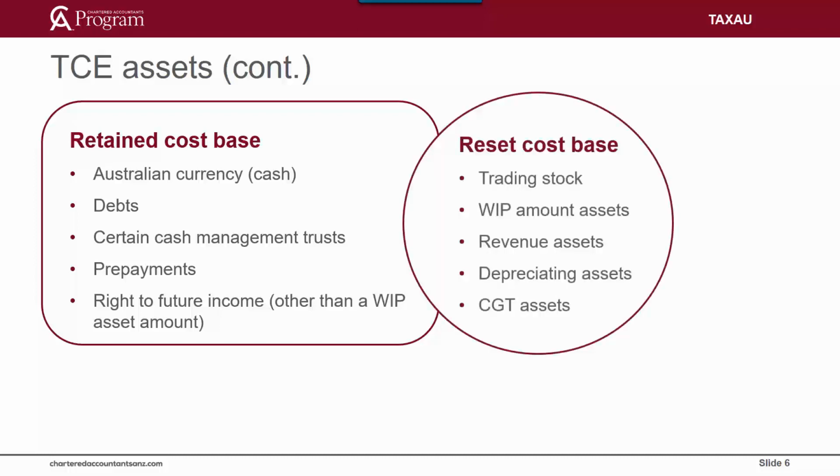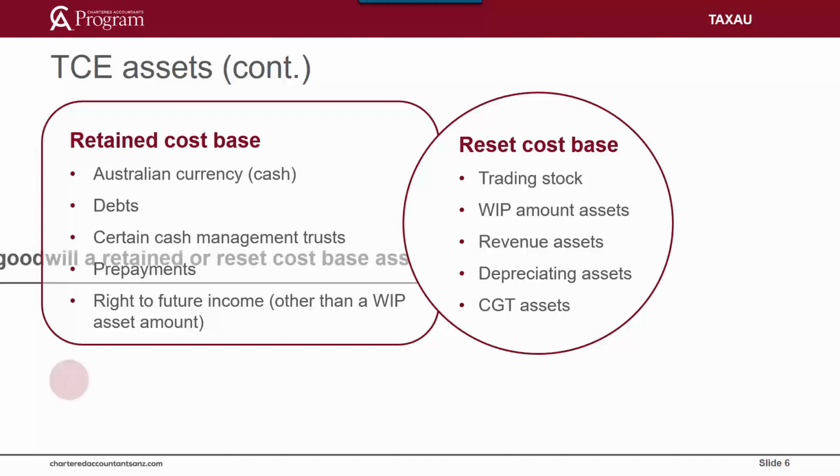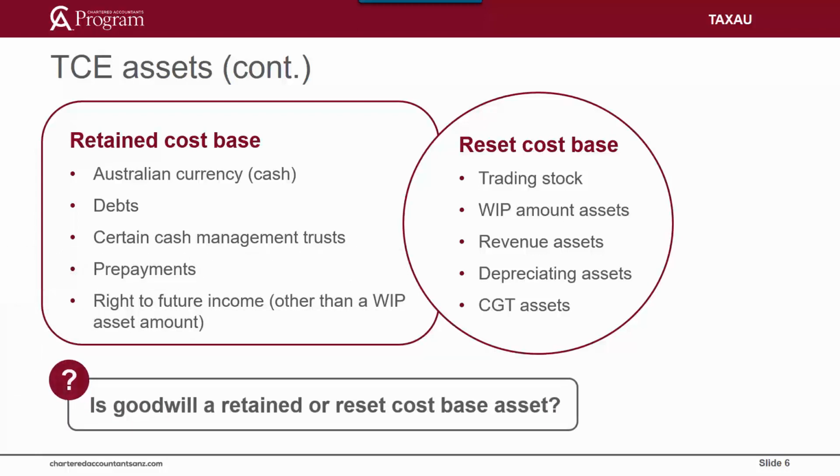A reset cost base asset under Section 705-35 is any asset of the joining entity that is not a retained cost base asset. For example, trading stock, work in progress amount assets, revenue assets, depreciating assets, and CGT assets. So let's check your understanding. Do you think goodwill is a retained or a reset cost base asset? The correct answer is that goodwill is a CGT asset and therefore is a reset cost base asset.